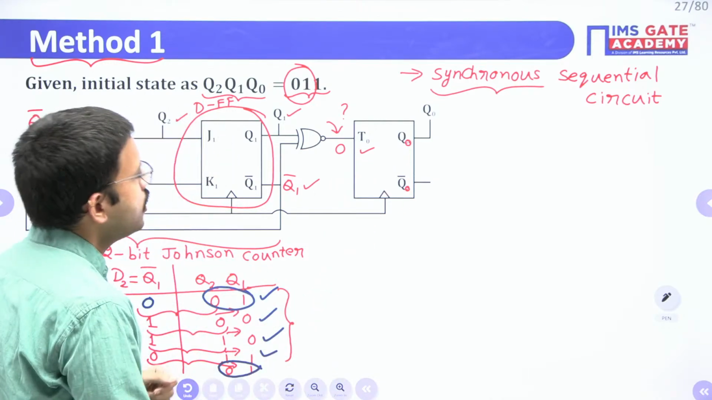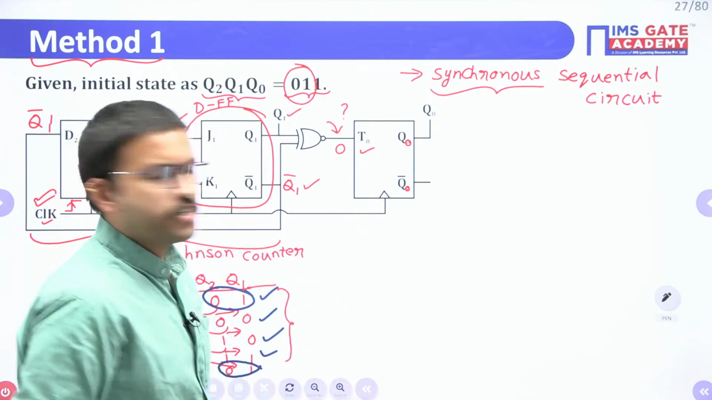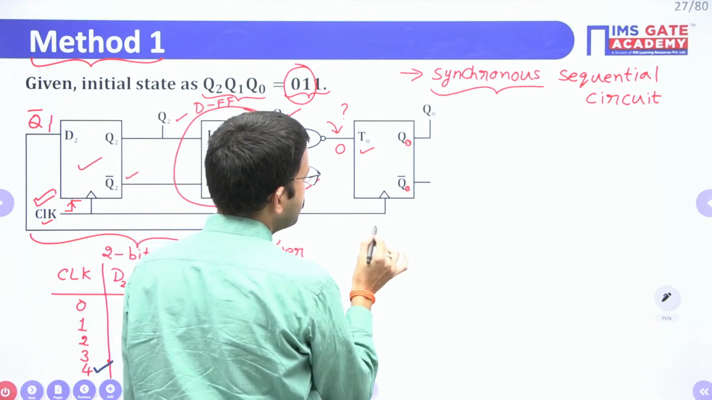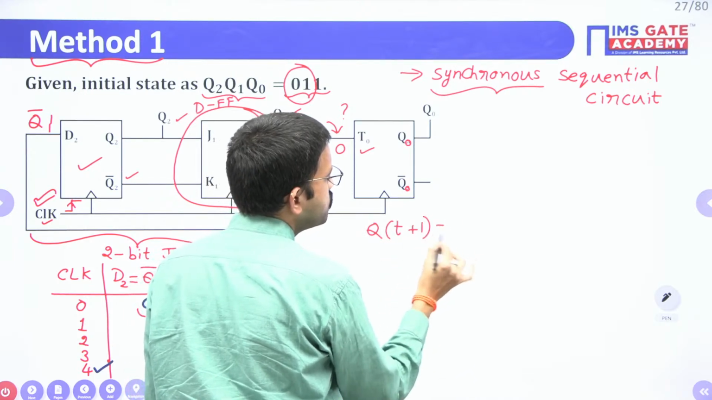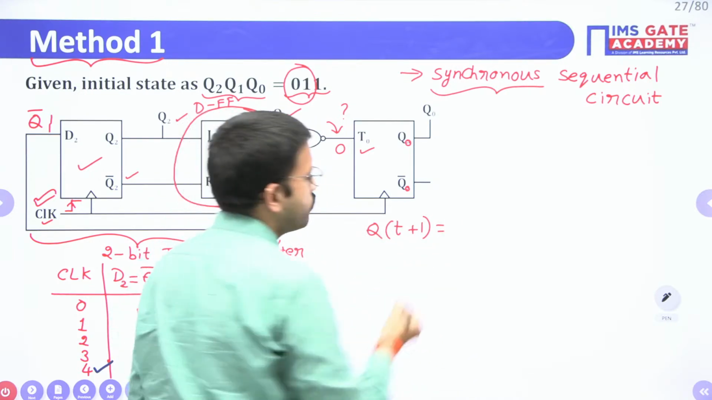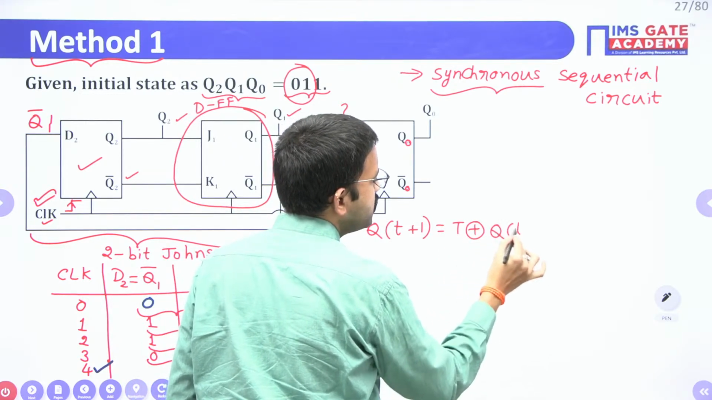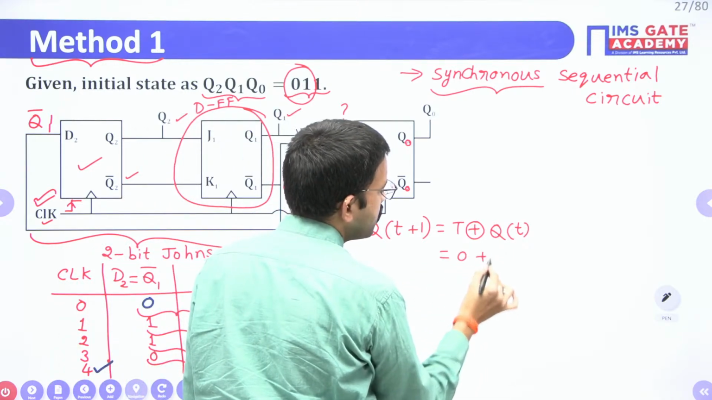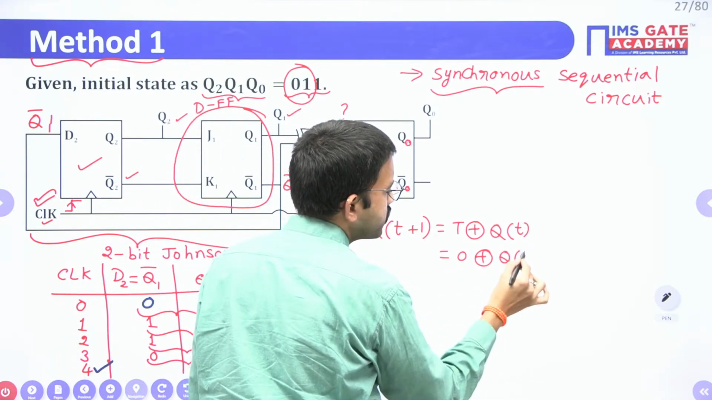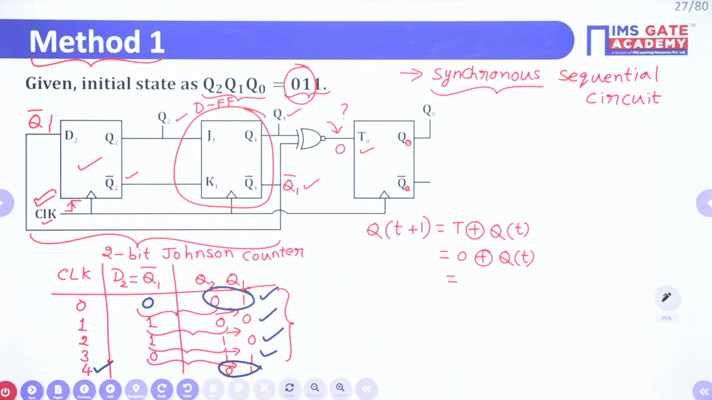Now regarding the T flip-flop, just write the characteristic equation. Q of T plus 1 equal to T XOR Q of T. But here in this case, you got T value as 0. Just substitute here 0 XOR Q. What will you get? All of you quickly do and tell me. 0 XOR Q.